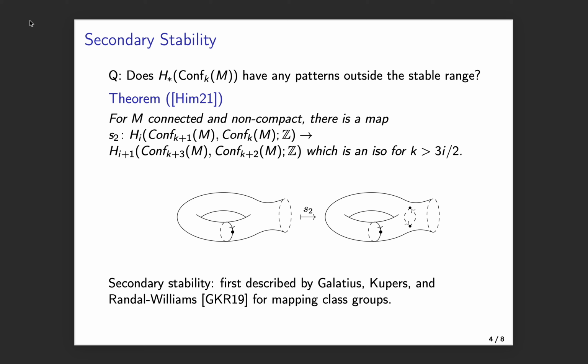Secondary stability was a pattern first described by Søren Galatius, Alexander Kupers, and Oscar Randal-Williams in their work on mapping class groups. It is qualitatively different from homological stability because now, whereas before you didn't have any relative homology to really consider, here you do. In addition, unlike before where the homological degree was fixed, now the homological degree is shifting by some term. In my opinion, it is a worthwhile question whether many of the spaces which have homological stability also have secondary stability.